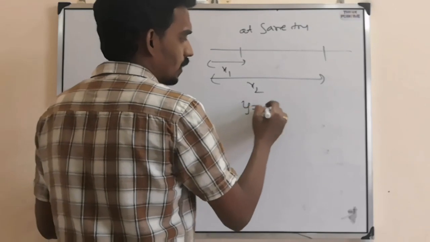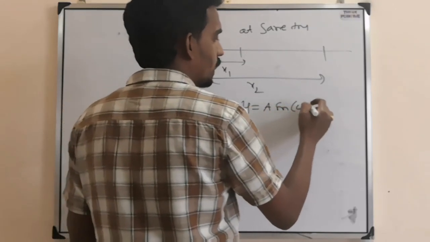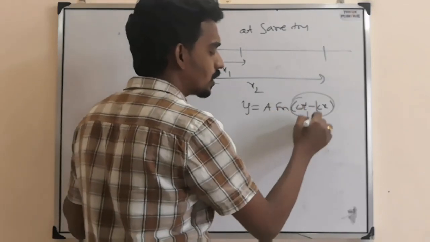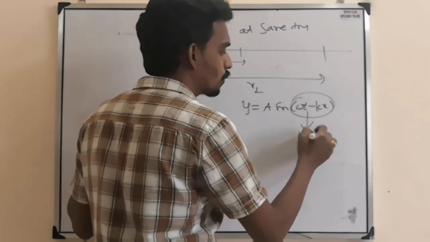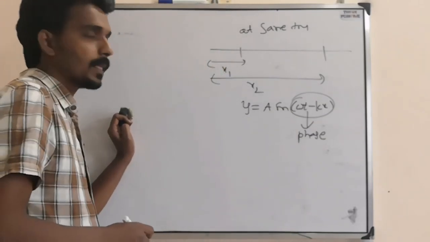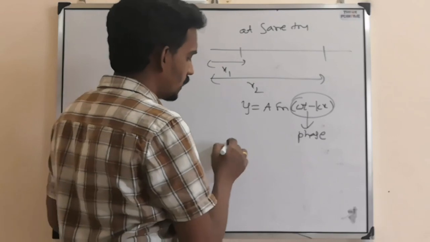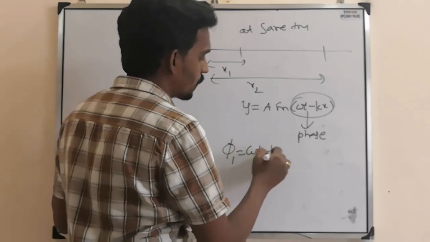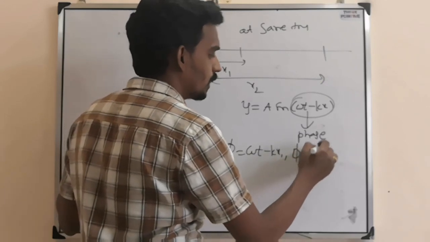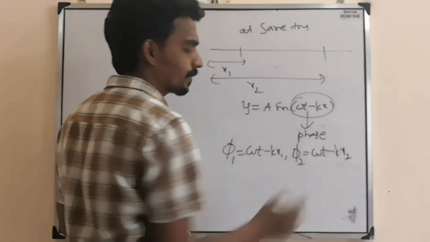If you take the equation y equals a sin(omega t minus kx), this term is called the argument, or nothing but the angular position, or better to say the phase of the particle. So for this position, the phase is omega t minus kx1. For this position, the other phase is omega t minus kx2.